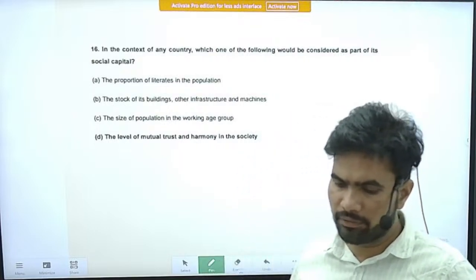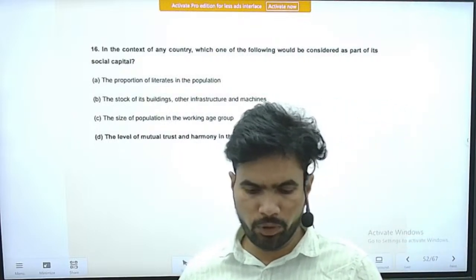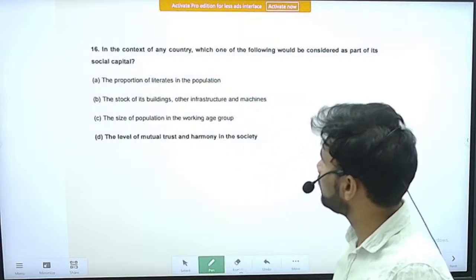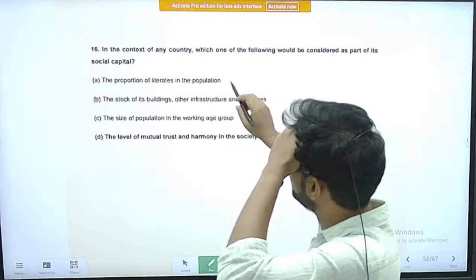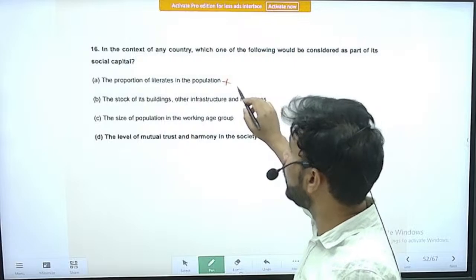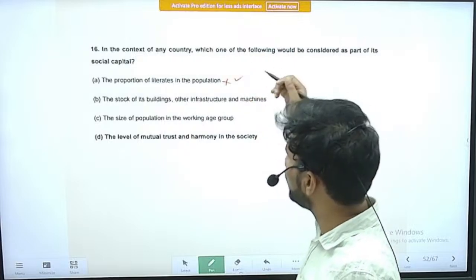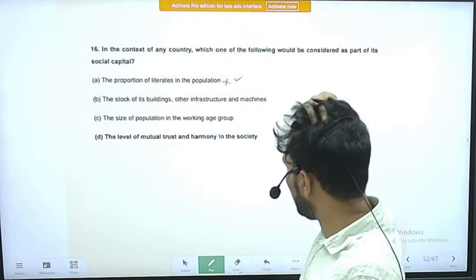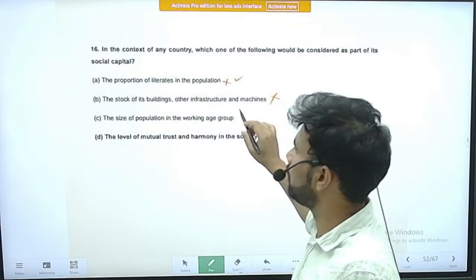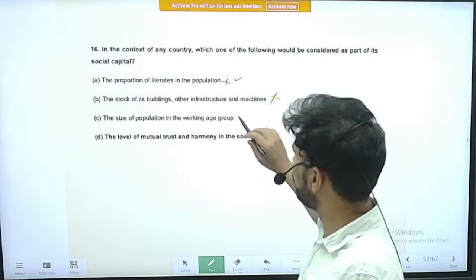In the context of any country, which of the following would be considered as part of its social capital? The proportion of literates in the population: we cannot exactly consider this as social capital, though it is beneficial for the country. The stock of its buildings, other infrastructure and machines: it is straightforward, it is a wrong, not suitable statement.